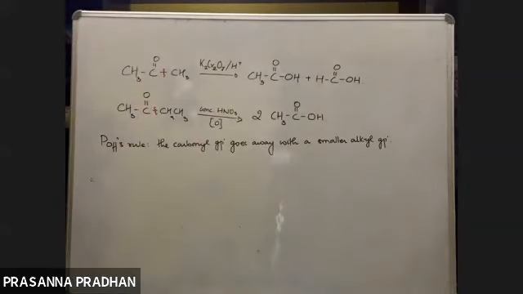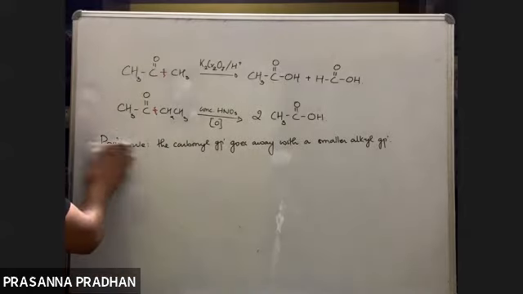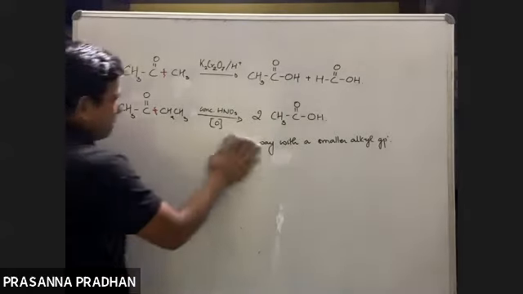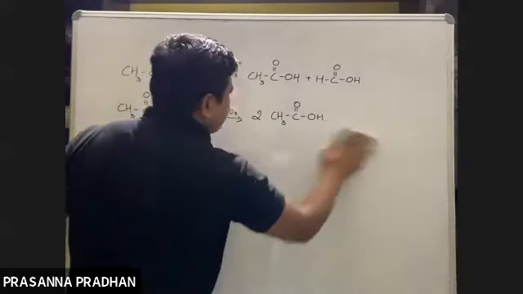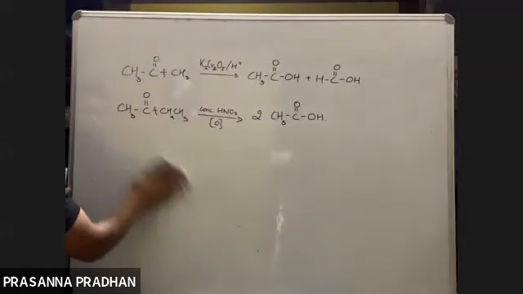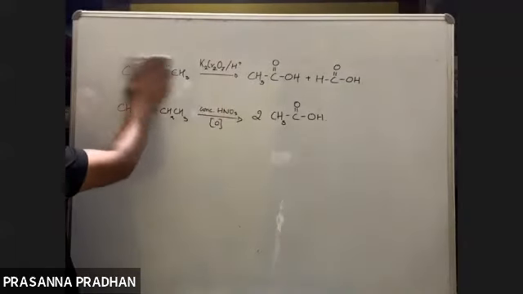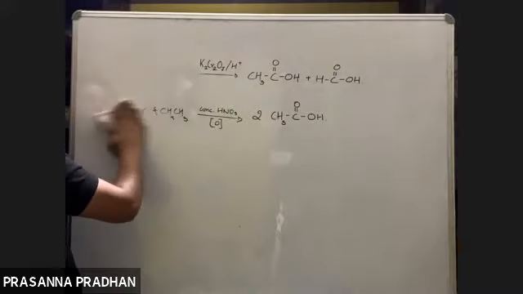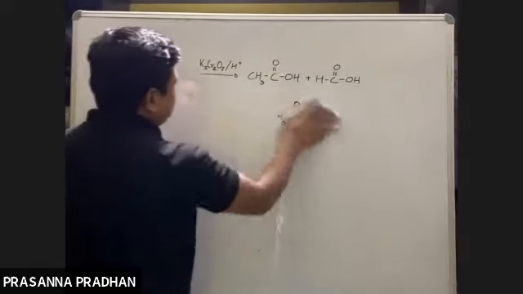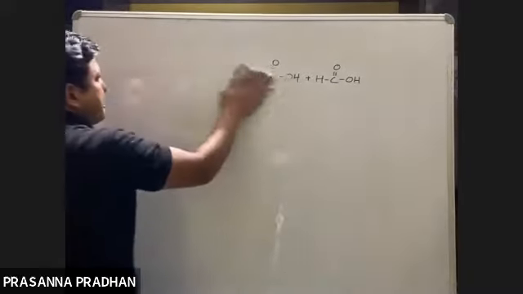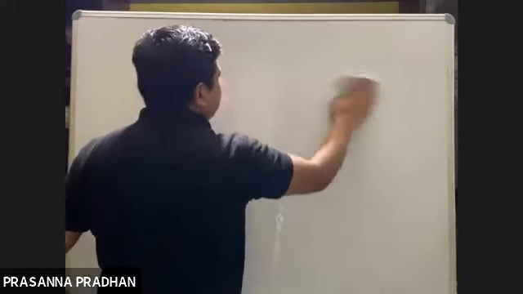This is commonly known as Popoff's rule. When do you apply it? For ketones, when oxidized under drastic conditions with a very strong oxidizing agent. Okay, fine.